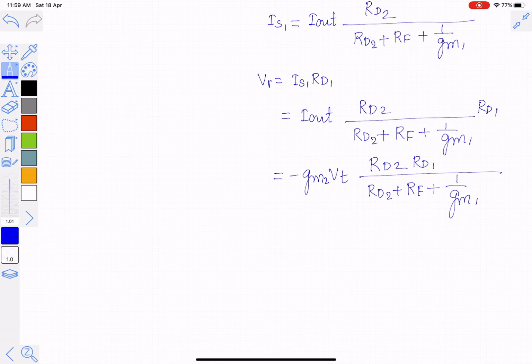So from this we can see that beta into AM open, that is a loop gain, is equal to minus VR by VT by definition.